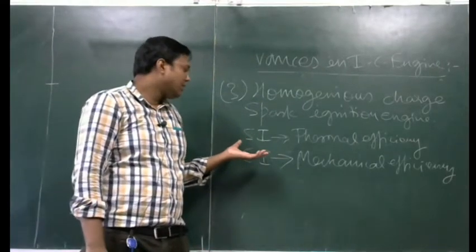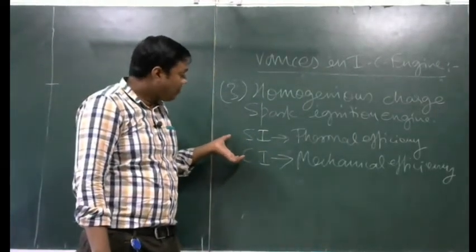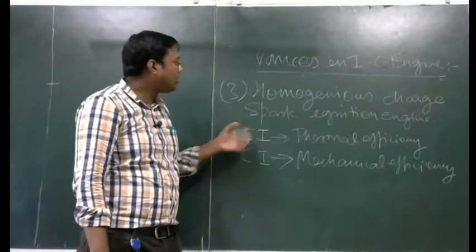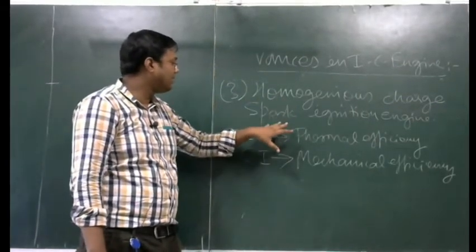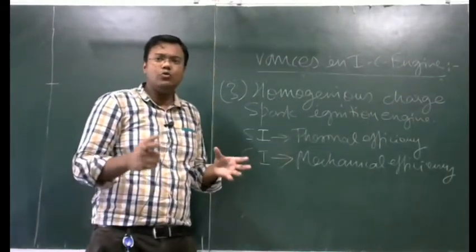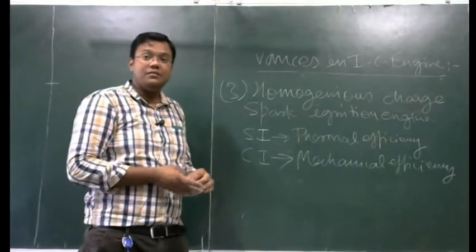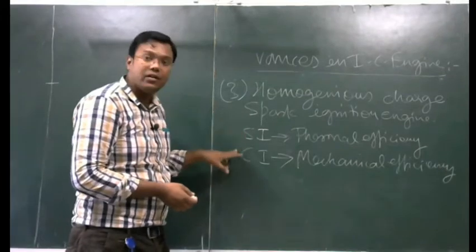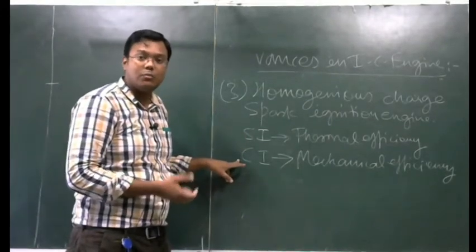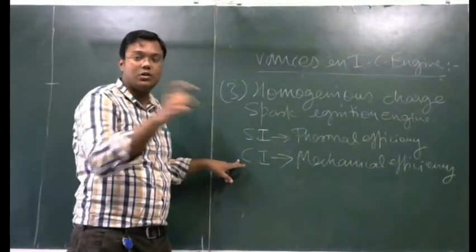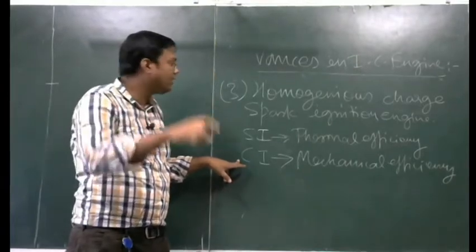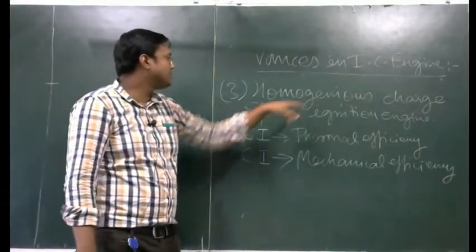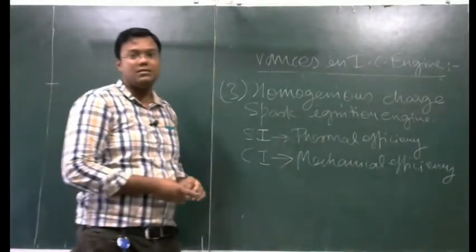So what is the thought behind this homogeneous charge spark ignition engine? We need to develop an engine in which we get the advantage of both the SI engine and the CI engine, both the diesel engine as well as the petrol engine. In that regard, this engine has been developed.